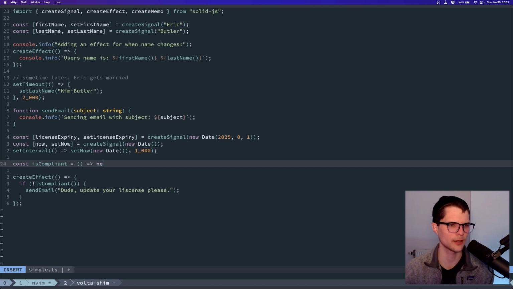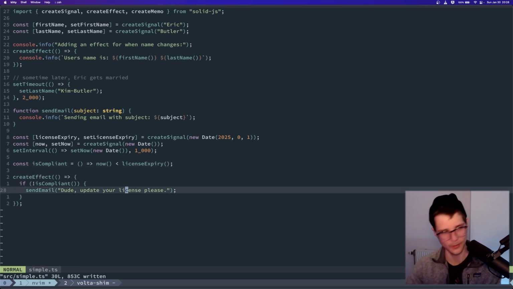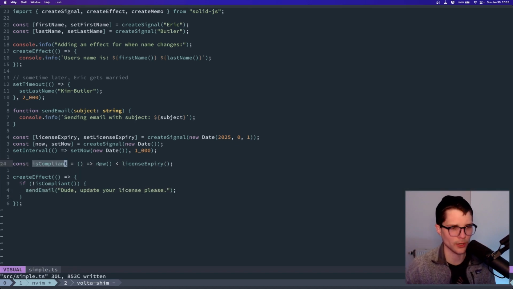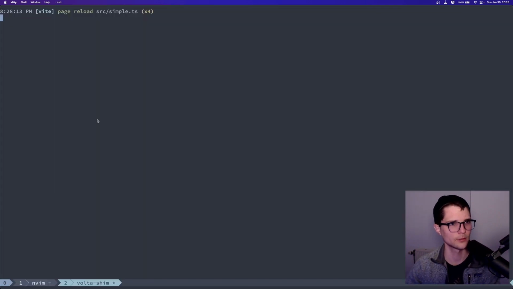Which is saying something like now is in the past from license expiry. I got to spell license correctly. And I just realized that I spelled it wrong down here. So we'll fix that. Okay, cool. So this is kind of dumb code, right? I have this function. It's just a regular old function. And I say, hey, is now in the past from license expiry, which means I'm compliant if this returns true. So if that's the case, let's see what happens.